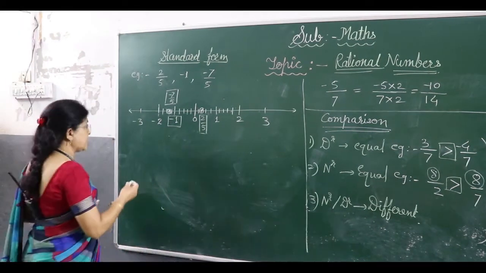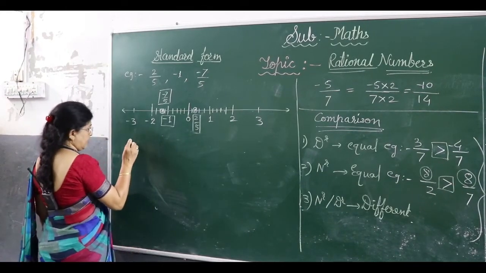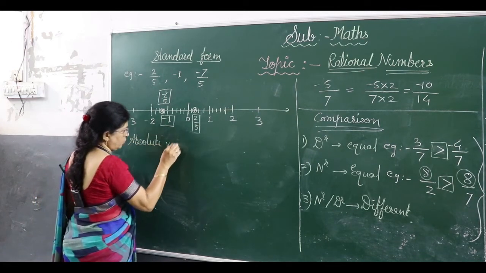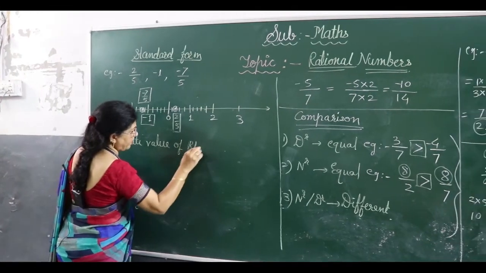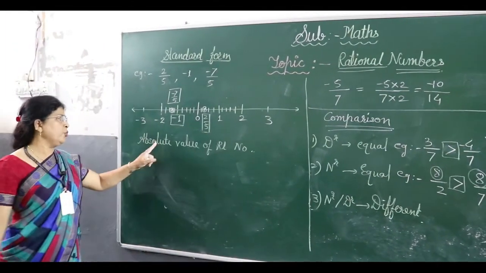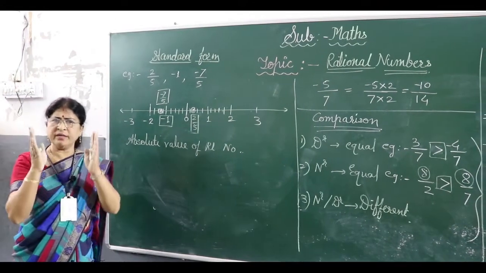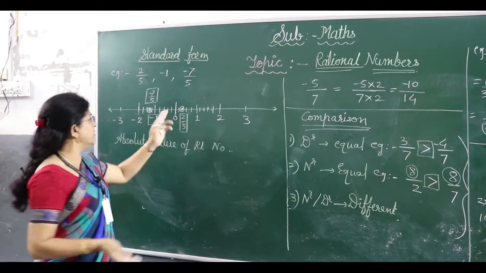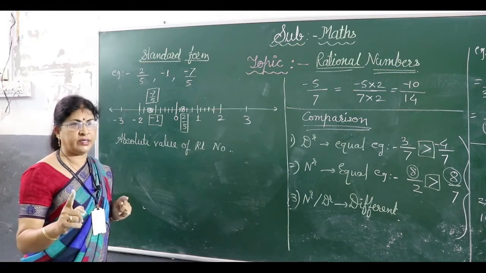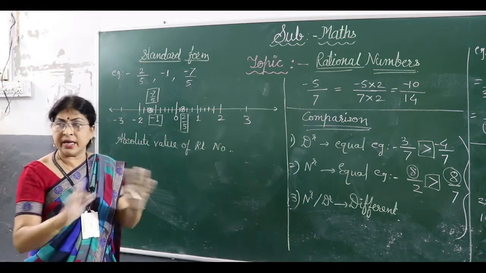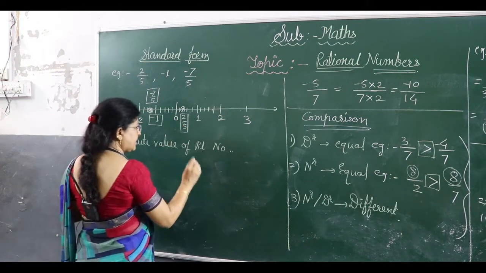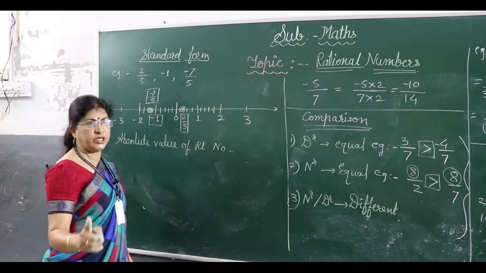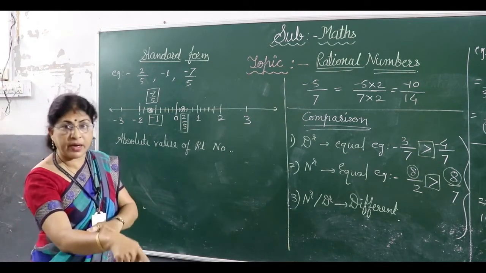Now the last part of today's topic is the absolute value of the rational number. Okay, absolute value means the quantitative value, the quantity, right? Means it will be the distance from the 0. It will always be a positive quantity. When we measure any quantity, it doesn't have a negative sign, right? So whatever rational number we are finding the absolute value of, it will always be positive. It is nothing but the distance of that number from 0.